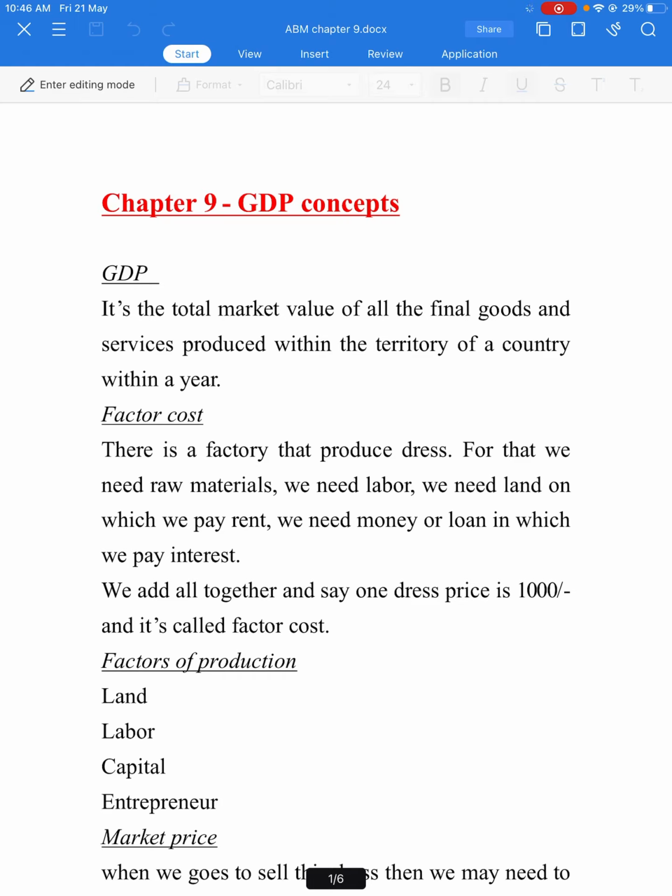What is GDP? It's the total market value of all final goods and services produced within the territory of a country within a year. What are the goods and services produced in India or any territory in any country within a year, say from 2019 to 20, like that. So the total of all that is known as GDP.